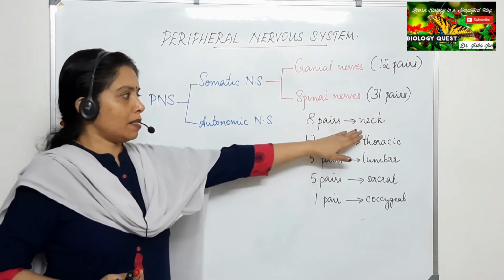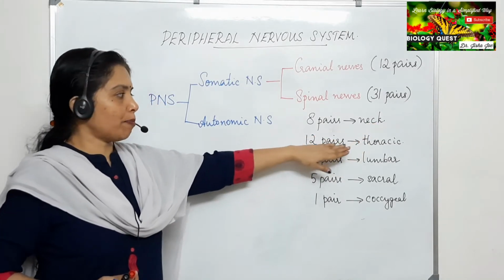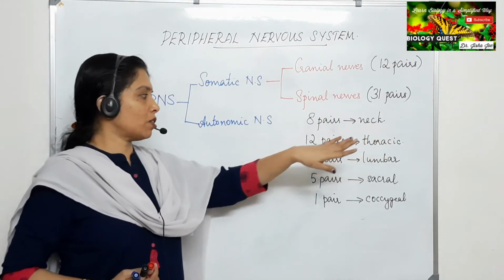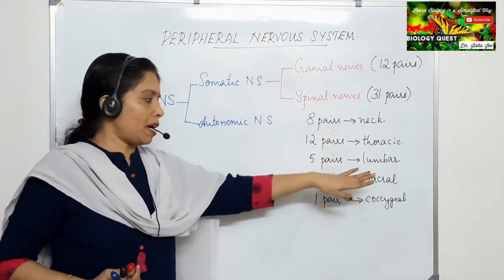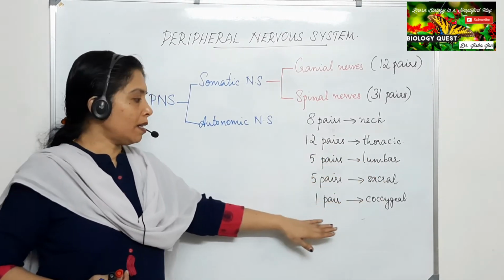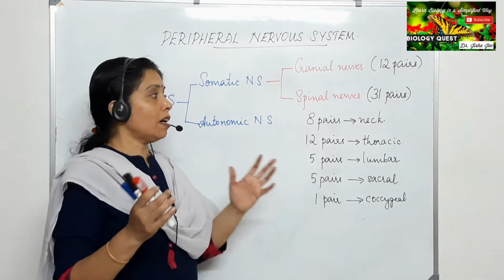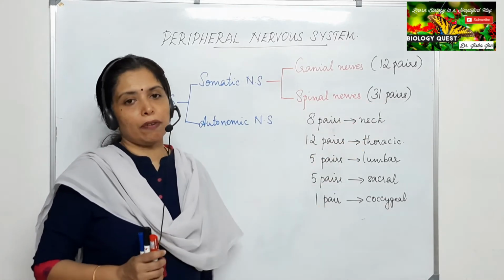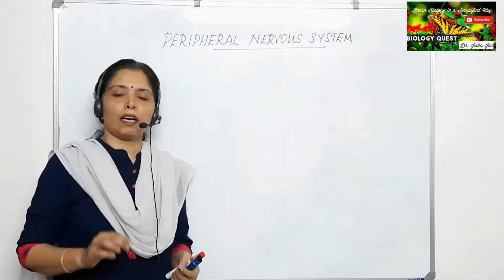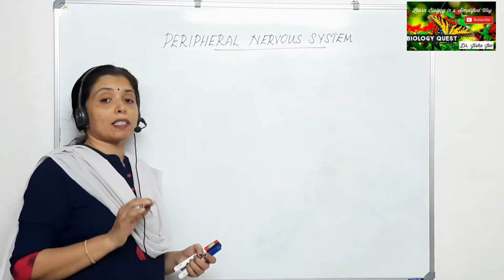So 8 pairs are present at the neck region, 12 pairs at the thoracic region, 5 pairs at the lumbar region, 5 pairs at the sacral, and 1 pair at the coccygeal region, together forming the 31 pairs of spinal nerves. Now we shall see more about a spinal nerve.